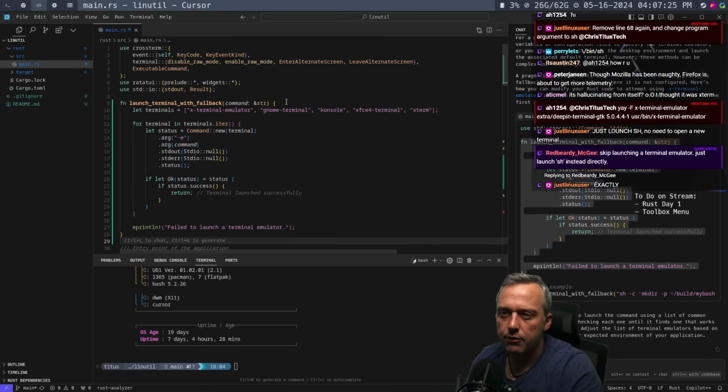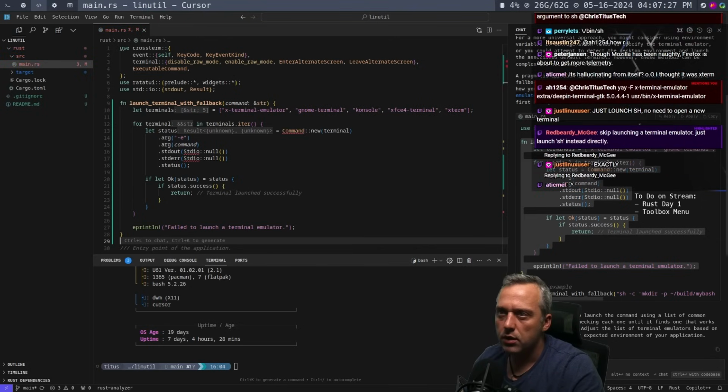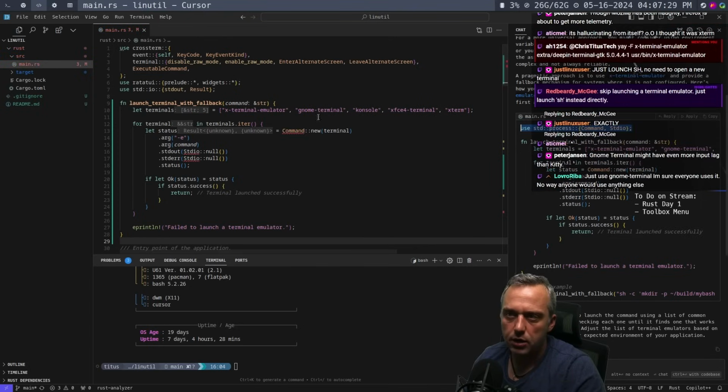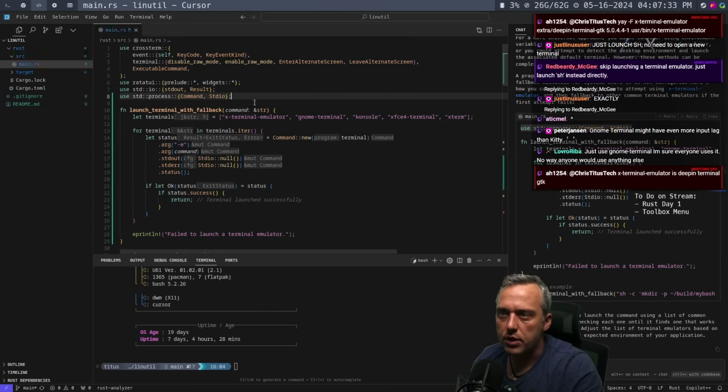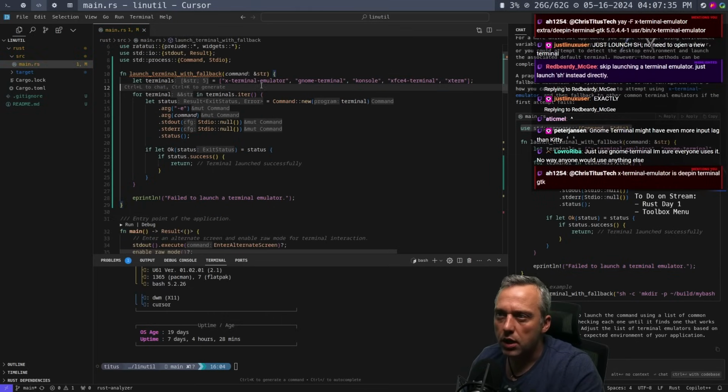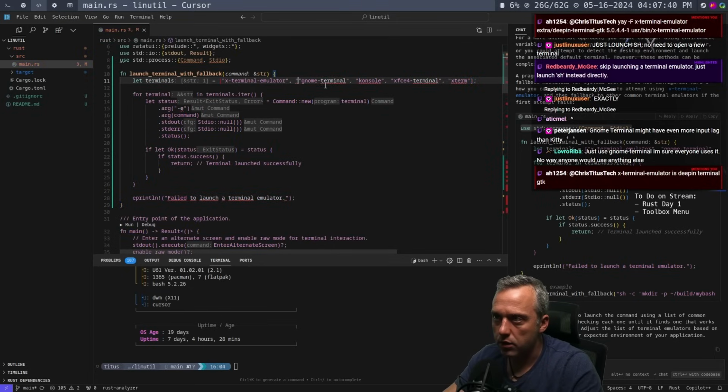So you'd have your terminal command up here. Then we also need to make sure we have this process issued. And then I want to actually put kitty in front of this.